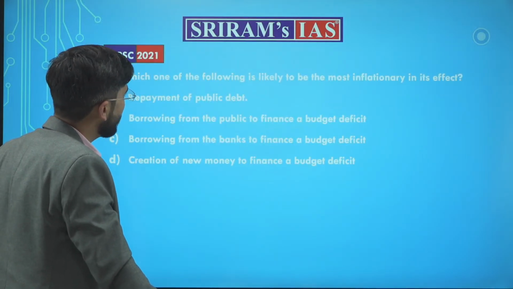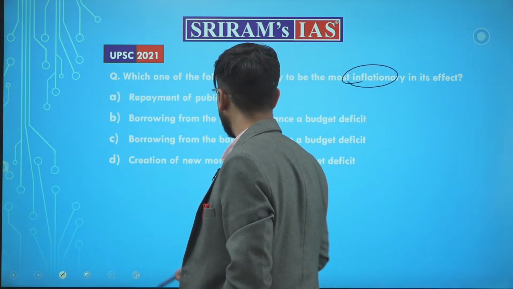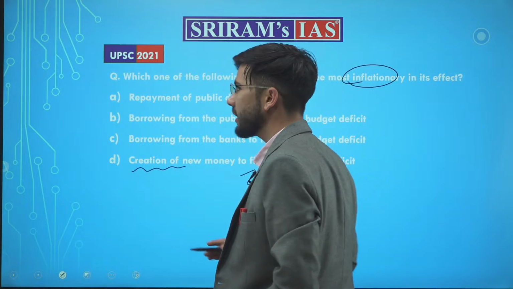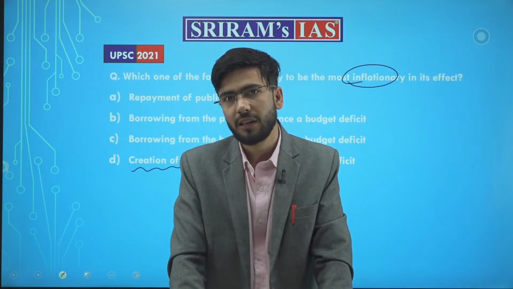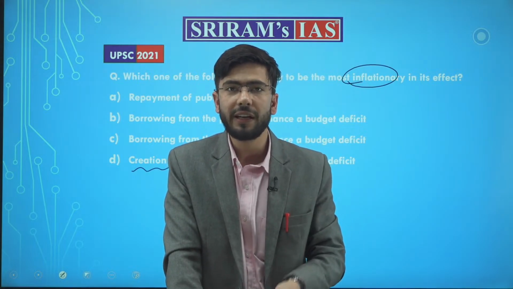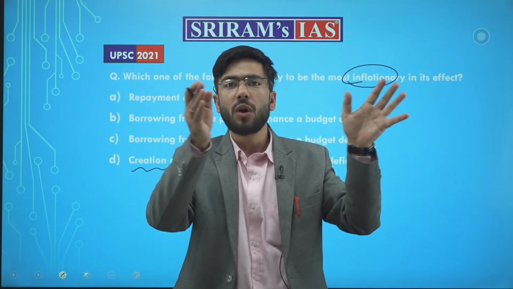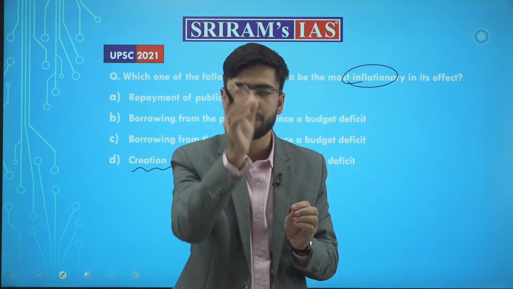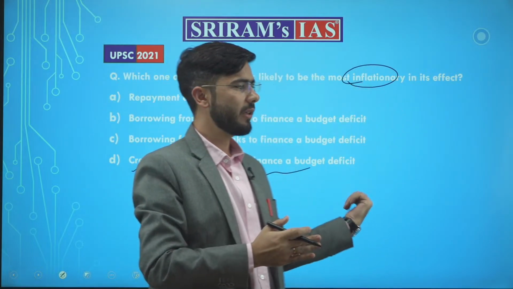चलो. Next, which one of the following is likely to be most inflationary in its effects? Again, the question was in 2021 and the answer is very simple. If you create more and more money to finance the budget deficit, it will have an inflationary effect in the market, because you are creating money not for the growth but to fulfill the deficit which already has been incurred in the previous years. What it means is that you are basically printing money twice for the same expenditure. It means that most of the inflationary effect will be by this option.